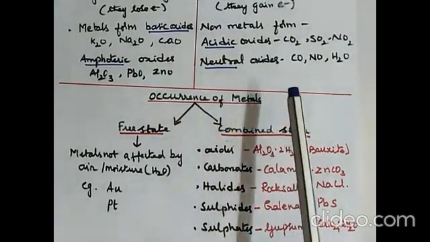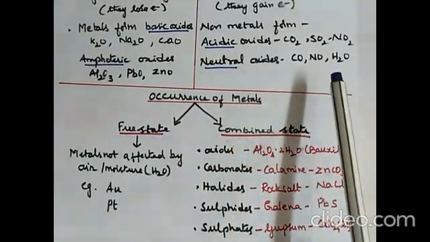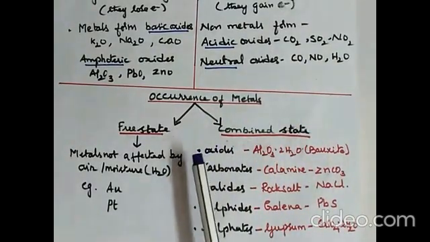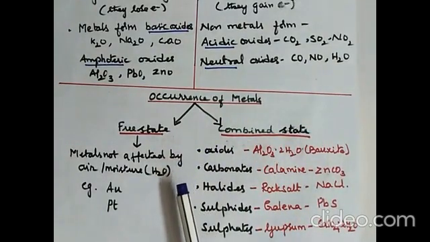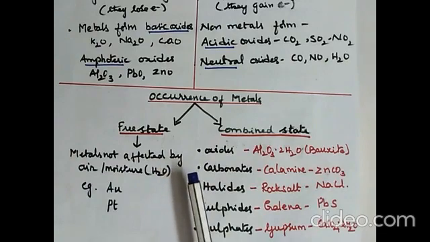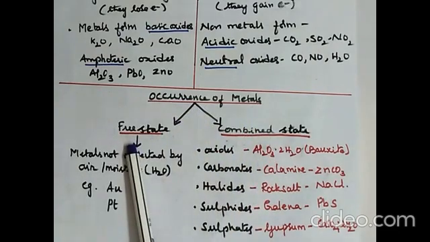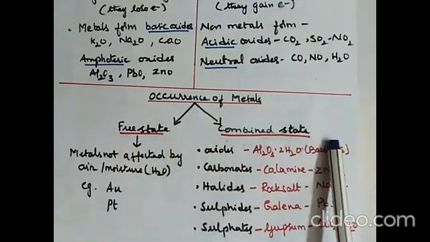Now let us study in detail about metals. So far we studied the physical and chemical properties of metals and non-metals. Now we'll study only metals, because this lesson deals with metallurgy, the extraction of metals from their ore. So, occurrence of metals. Metals occur in two states: one is the free state and the other is the combined state.